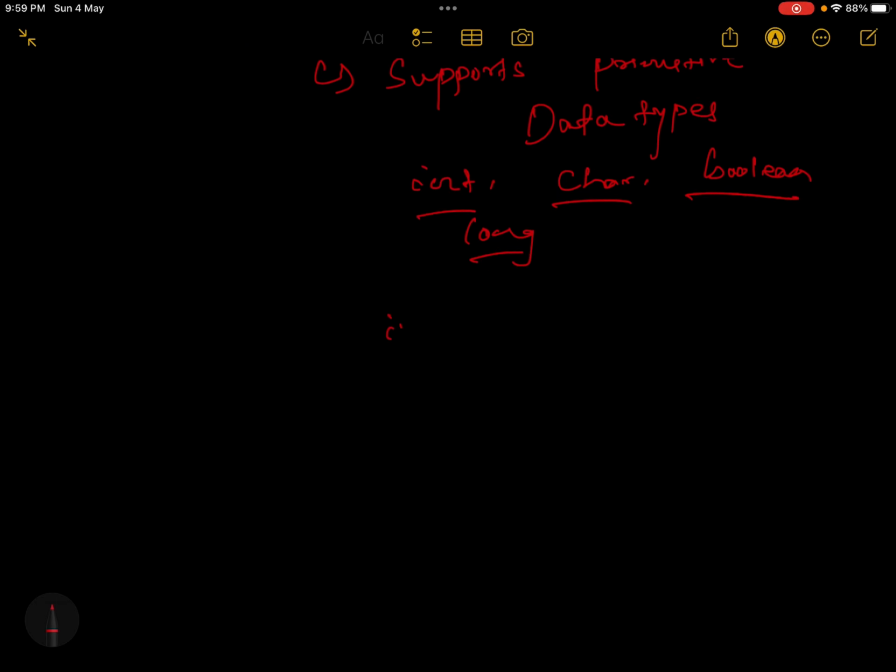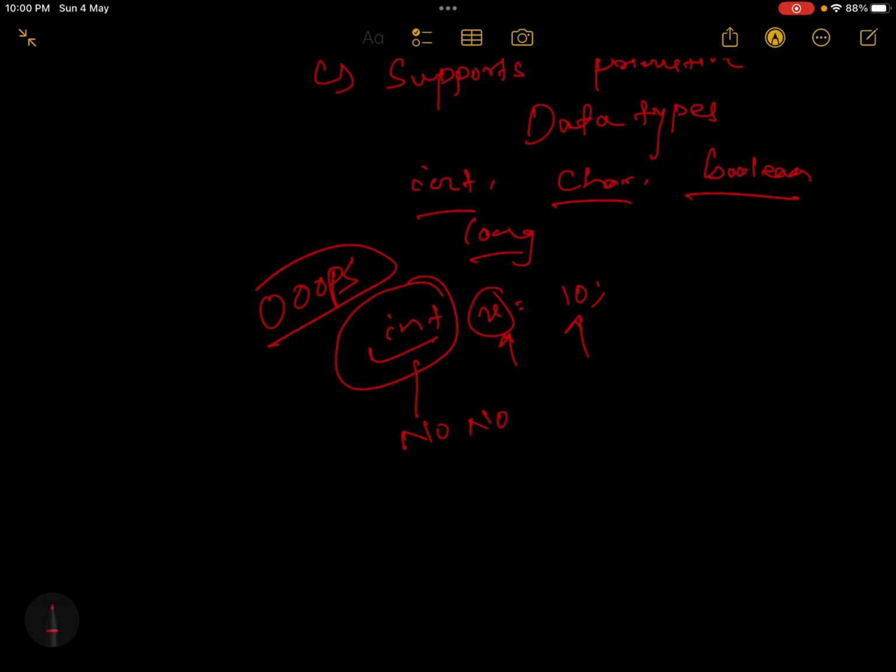Suppose you write int x equals 10. What is this x? x is a variable. What is this 10? 10 is the value. But what is this int? Is it a class? No. Is it an object? No. Because it is a primitive data type, what is it doing in object-oriented programming?